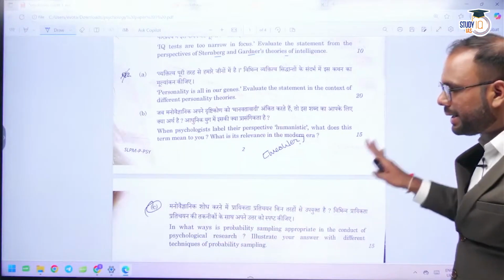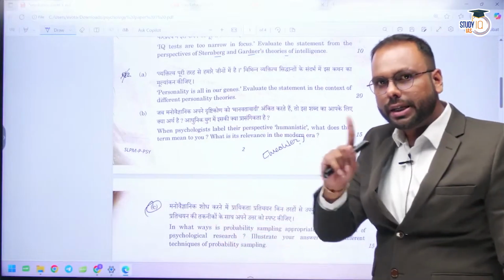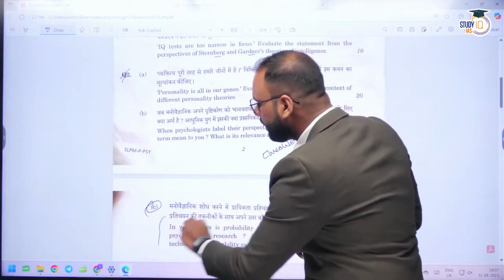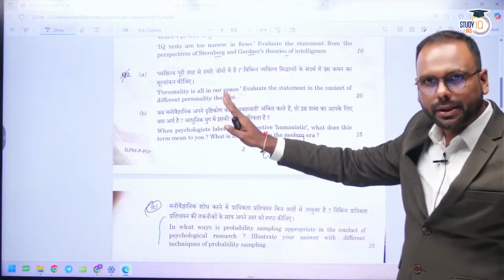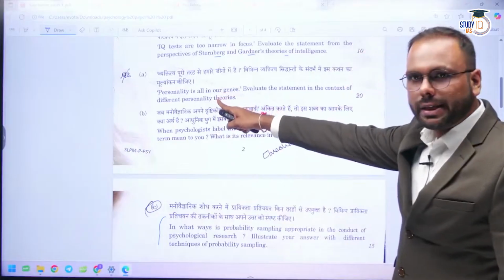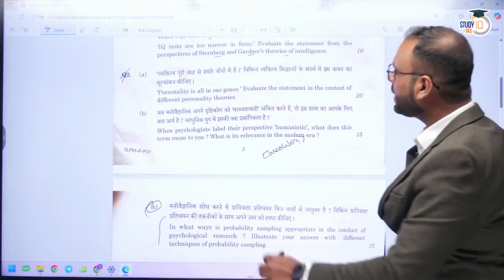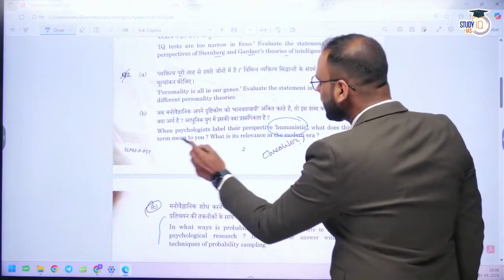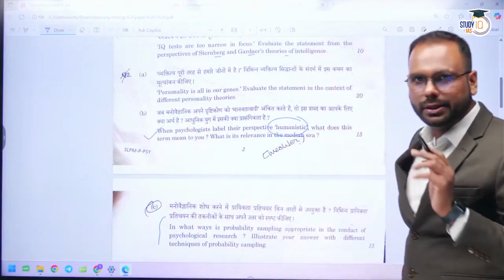So if you choose this segment, then you have to attempt one question related to research method and 2 questions can be easily attempted if your research method is not that strong an area. Okay, so personality is in our genes, it's a direct question again, and humanistic. From the humanistic perspective, you need to mention the relevance. Okay,